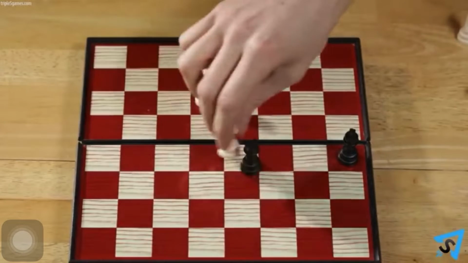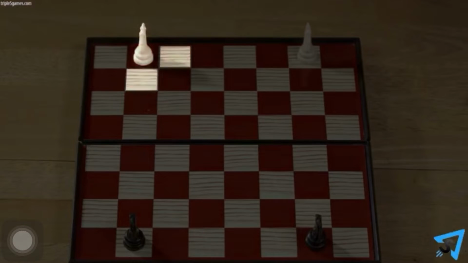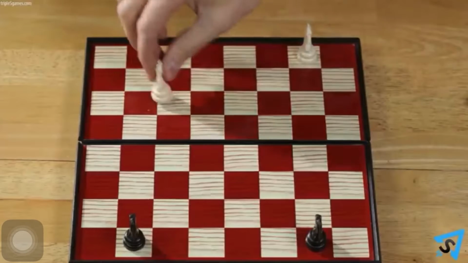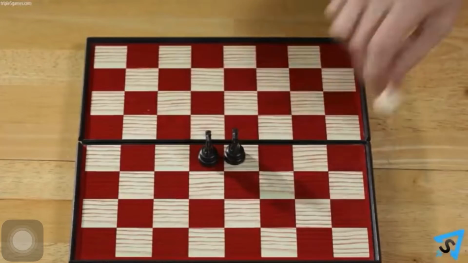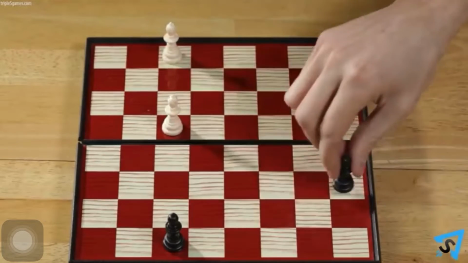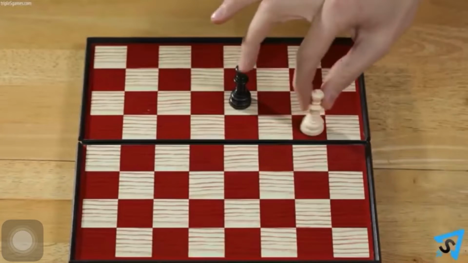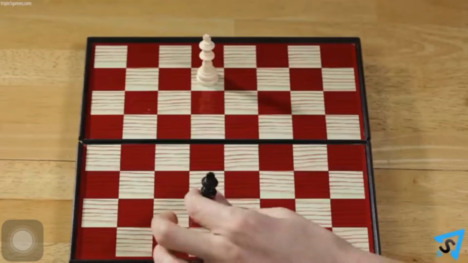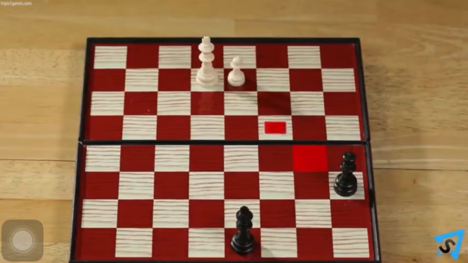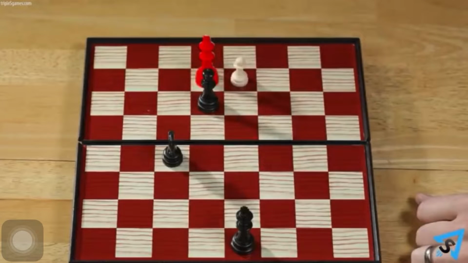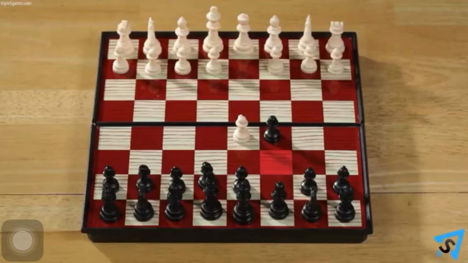Every player has 16 chess pieces, one side white, the other black. These include pawns, knights, bishops, rooks, queens, and kings. Each side has 8 pawns, 2 rooks, 2 knights, 2 bishops, and a single queen and king. The pawns are situated on the second rank in front of your other chess pieces. The rooks sit in the corners next to them, then the knights, then the bishops. The queen sits on the square of her color and the king stands next to her, the white queen on the white square.